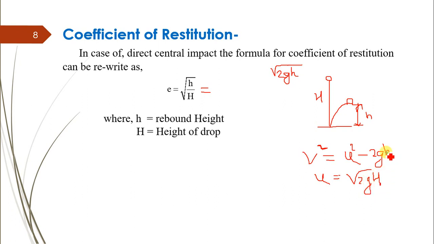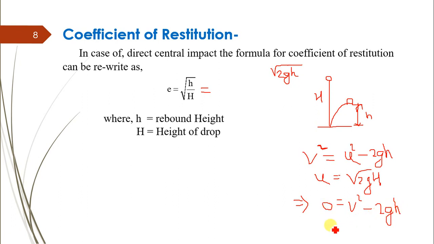capital H. Then in the second case of rebound, applying this equation again, the final velocity is again equal to 0 and the initial velocity is equal to v. So 0 minus v square equals minus 2g small h, where small h is the rebound height.